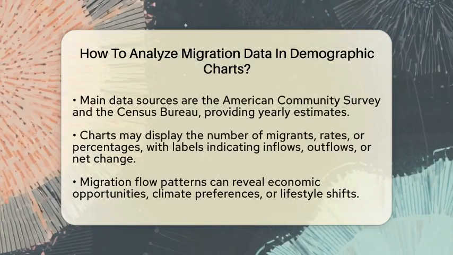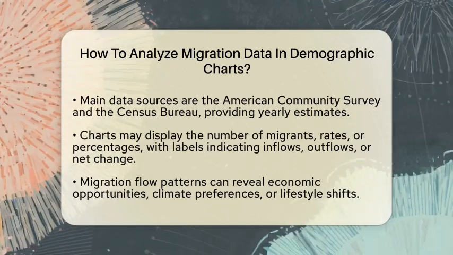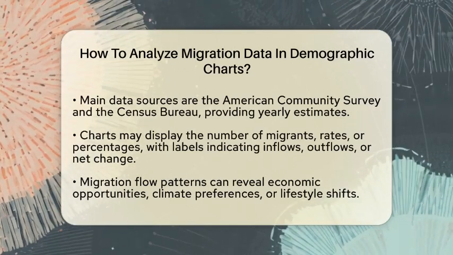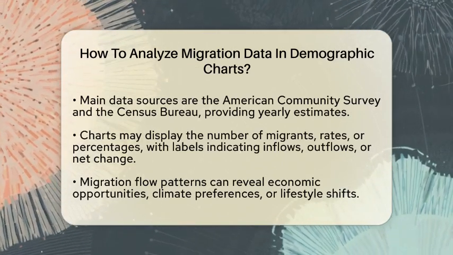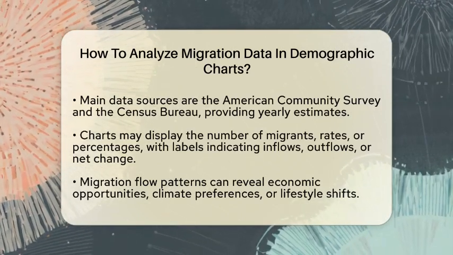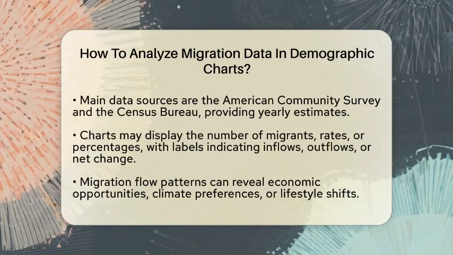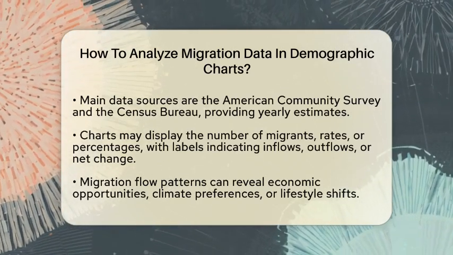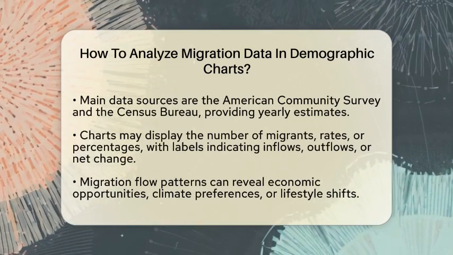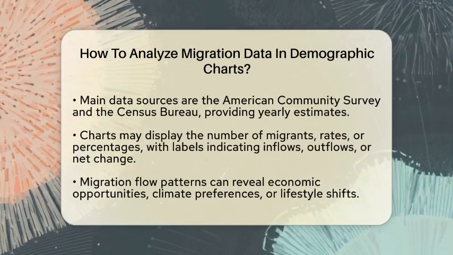Then, examine what the chart shows. Some charts display the number of migrants moving between places, while others show rates or percentages. For example, a chart might show how many people moved from California to Texas last year or how many foreign-born residents arrived in New York. Labels on the chart will tell you if the data reflects inflows, outflows, or the net change.